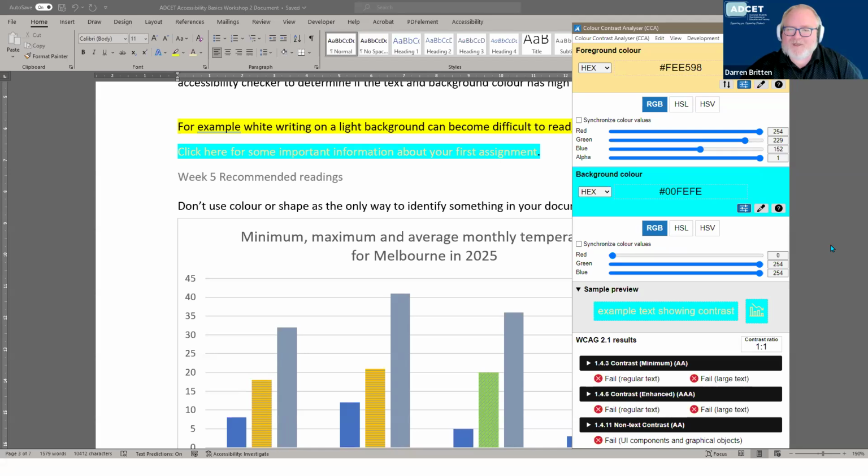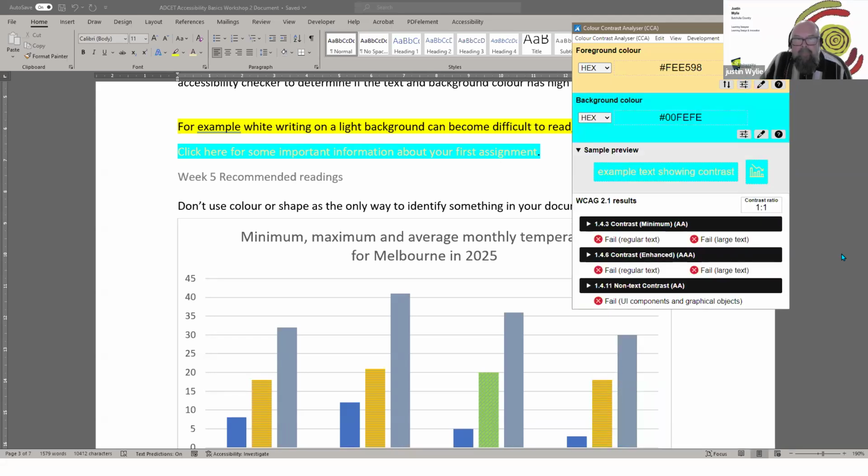Just before you close it, Justin, can you turn off the sliders where it's got all the individual color values for each one, because it does look very busy there. Gotcha. So normally your tool will just open like that, where you can use the eyedropper and select a foreground color and a background color, so you can check your font and the background color, or even the color of a graph and something in the background.